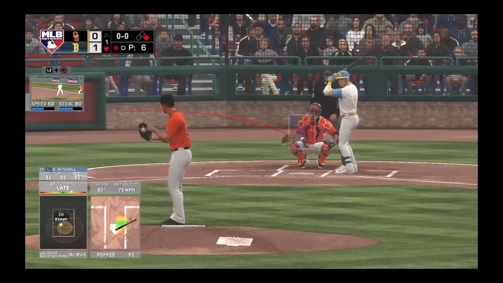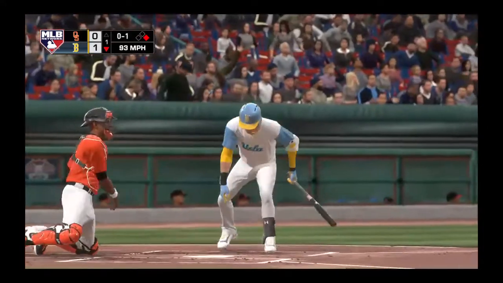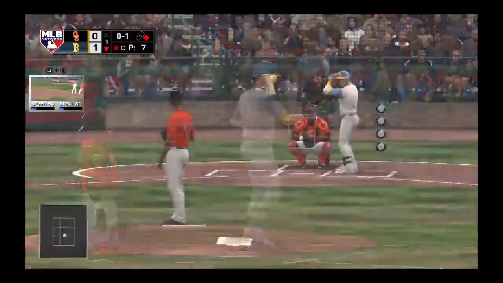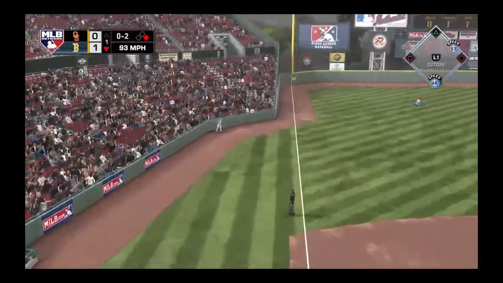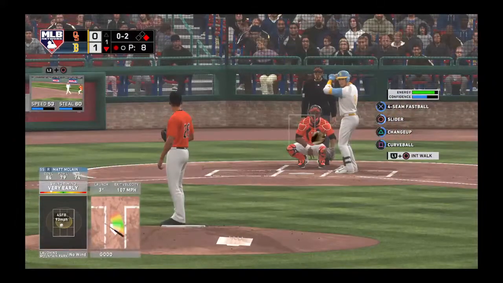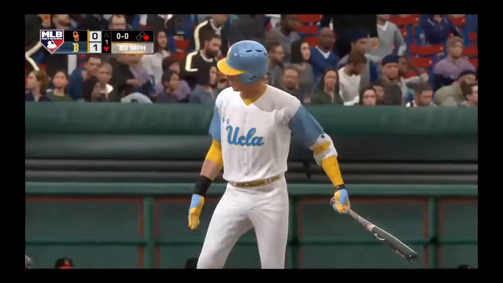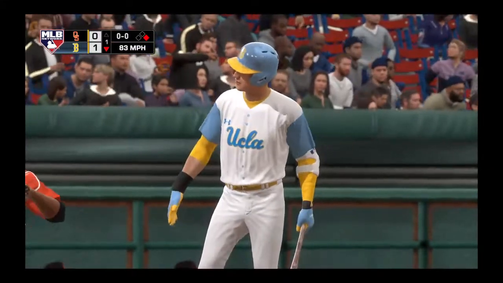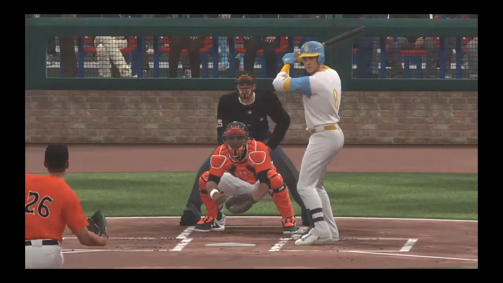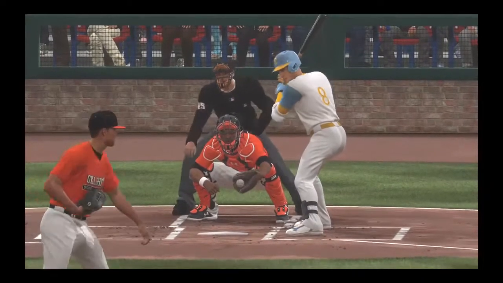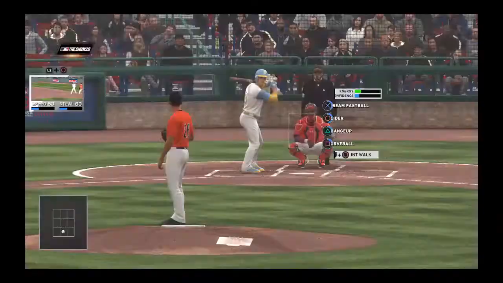Well, Oklahoma State needs to limit the damage to just one run this inning and get a double play in the inning, or at least a strikeout. Okay, foul. All right, so you got him down. Can you keep him from scoring here? And they do strike him out. This has not been a weekend to remember for him. Flailing all over the place. That's his 6th strikeout of the series. They really got him figured out.